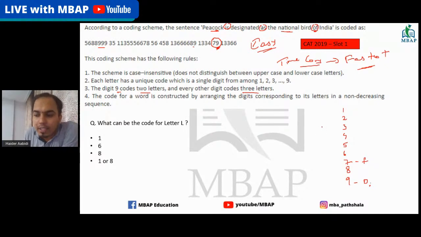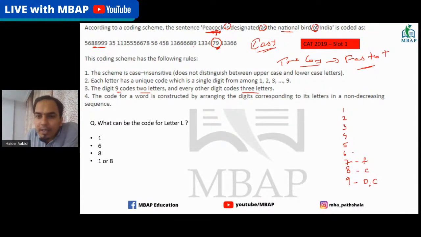The next thing is if I now move to Peacock. In Peacock there are three nines and two eights. Over here you see that C is twice, so obviously there will be something, same as those two things. So C can be 8, C can be 9 as well. Though there's one 9 which is already taken by O, that means C can be 9 or 8. So for the sake of discussion, I'm putting a C here and a C here as well. Later, as and when we get to know, I'm going to cancel out one of these. So C right now I'm putting in two places.